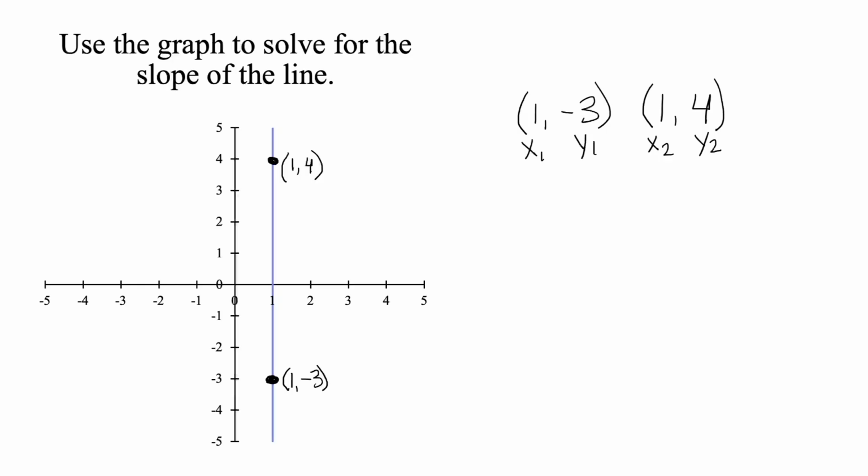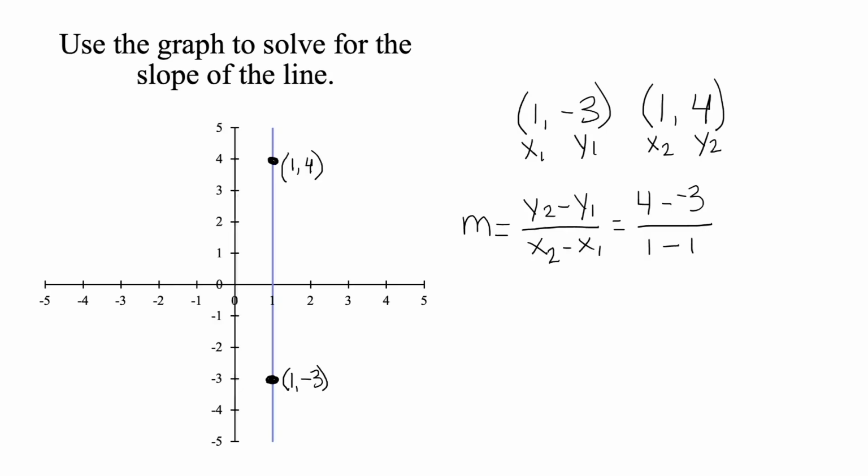Then, substitute the x and y values into the slope formula. The slope formula is the change in y divided by the change in x. The slope of this line equals 4 subtract -3 divided by 1 subtract 1.